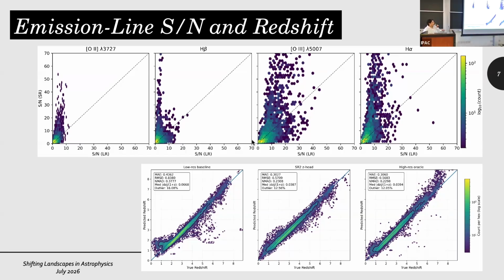For the high resolution it is 0.5%. And for our super resolved spectra, the outlier rate is 12.5%, which sits much closer to the high resolution compared to the low resolution. So our super resolved spectra has actually gained more information in terms of redshift compared to the low resolution input.